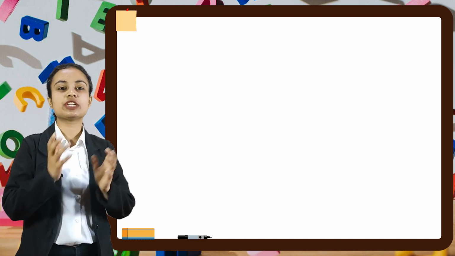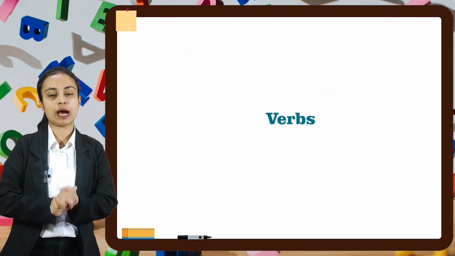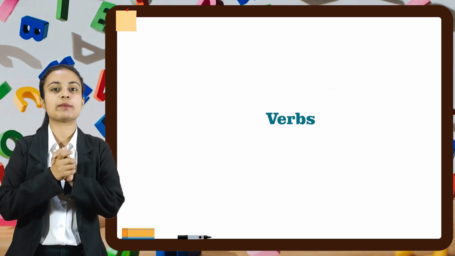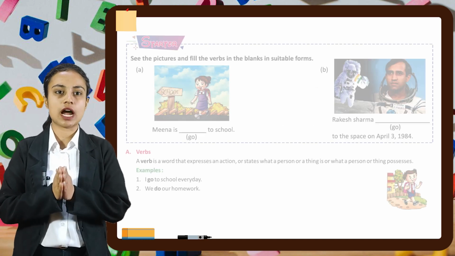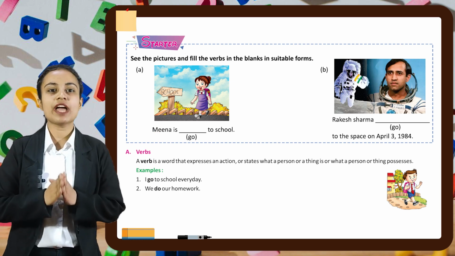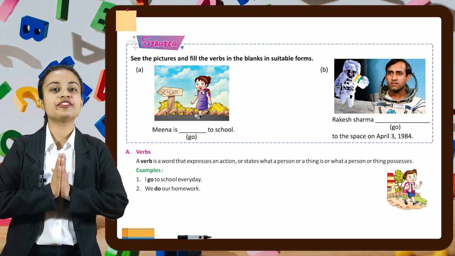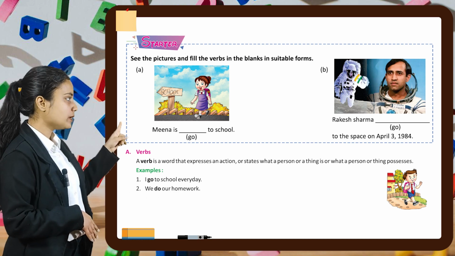I am your English grammar digital mentor and I am here with a new chapter, which is chapter number 7 of your English grammar book, verbs. Now let's start with the starter part. In that we are given two pictures and we have to see these pictures and fill the verbs in the blanks in suitable form. Let's start with the first one.